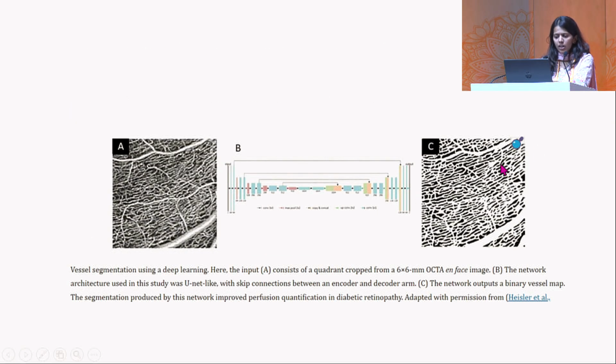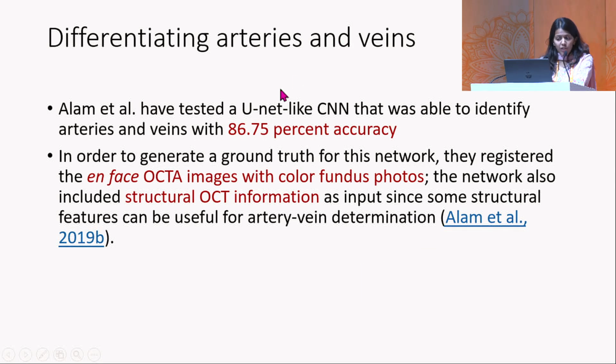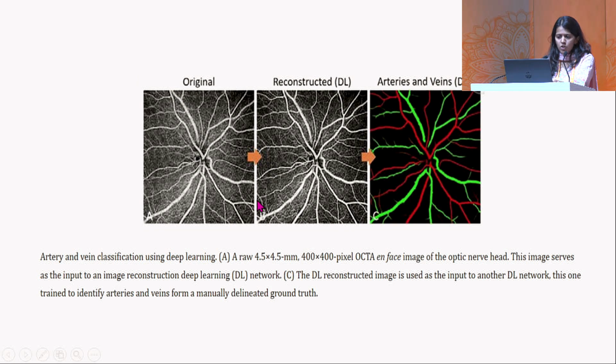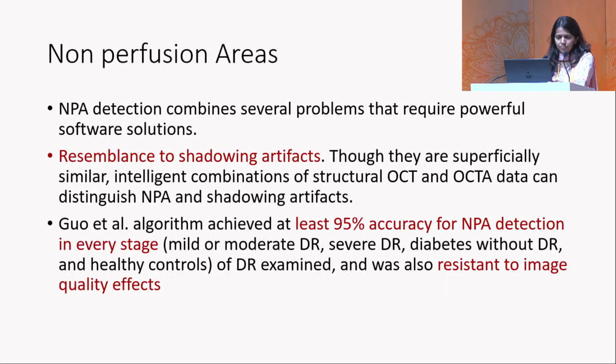So this is a CNN generated output, which has segmented the vessels using a deep learning model. The differentiating arteries and veins has also been shown to be done by CNN algorithms with more than 80% accuracy. So to differentiate between arteries and veins, they register the OCT angiography images with the color fundus photos and also use the structural OCT information, and this can help differentiate arteries and veins, because otherwise manually doing this is a very difficult task, because it's not possible to differentiate using the flow signals alone.